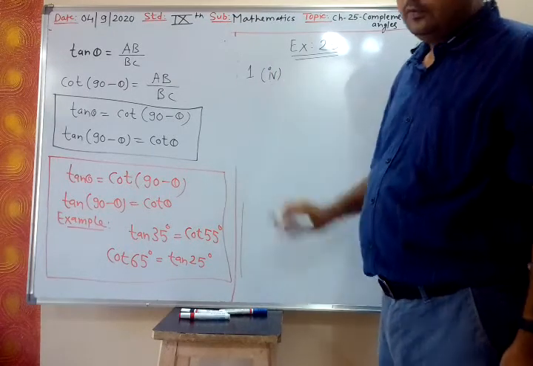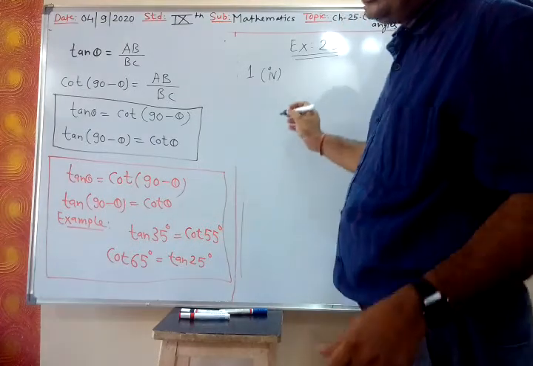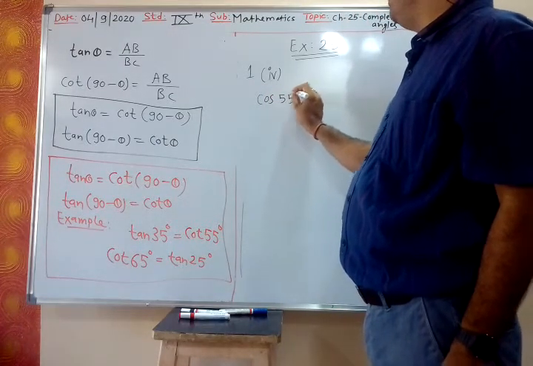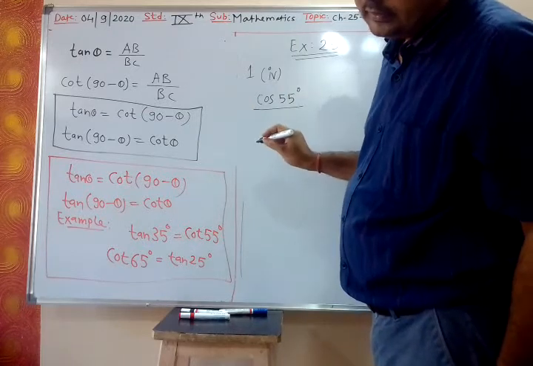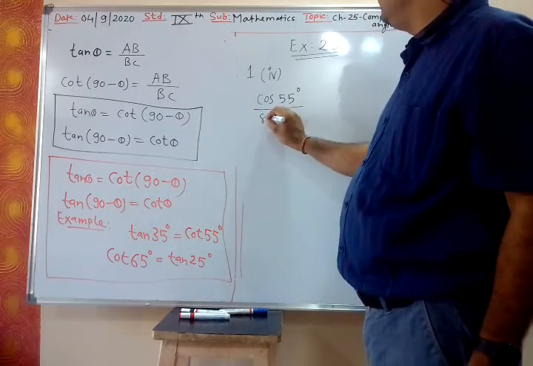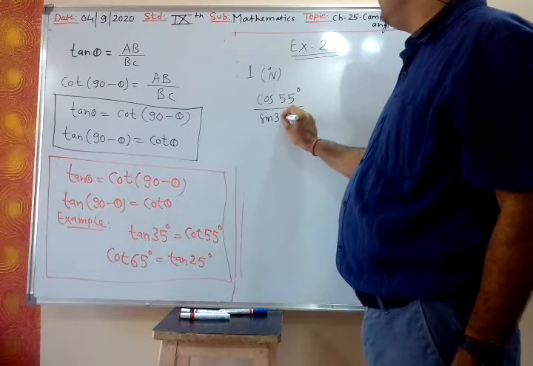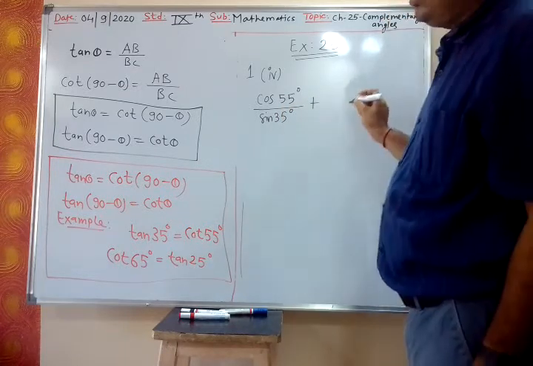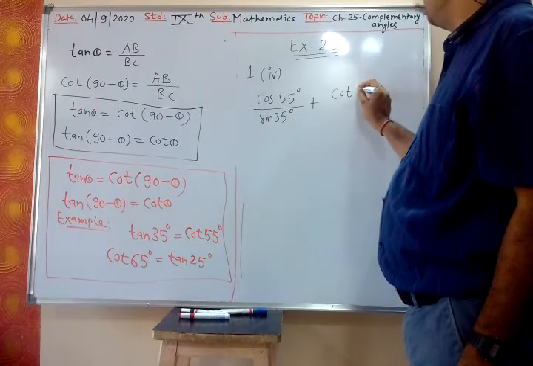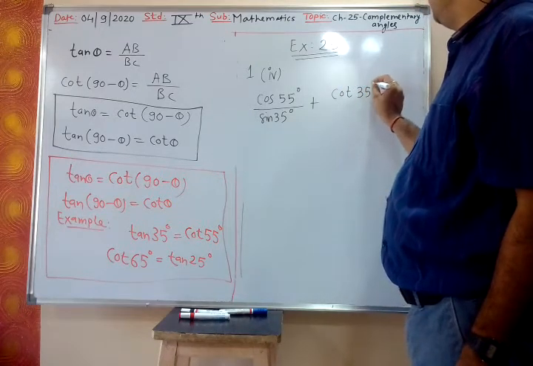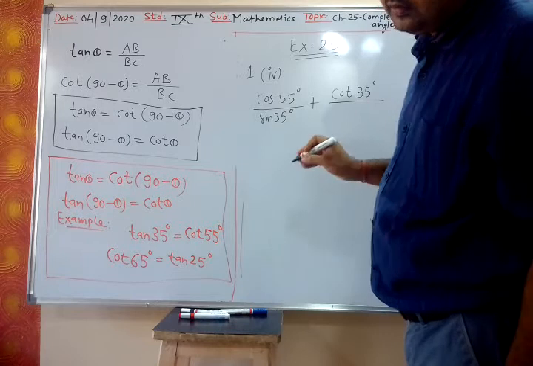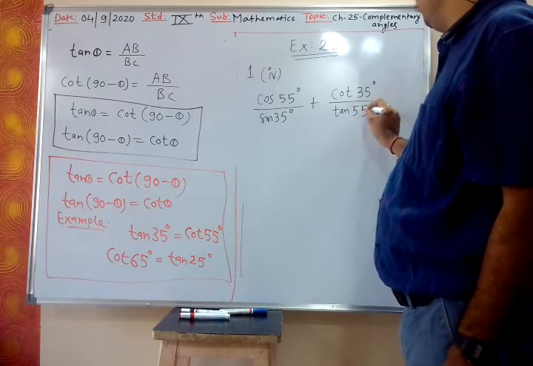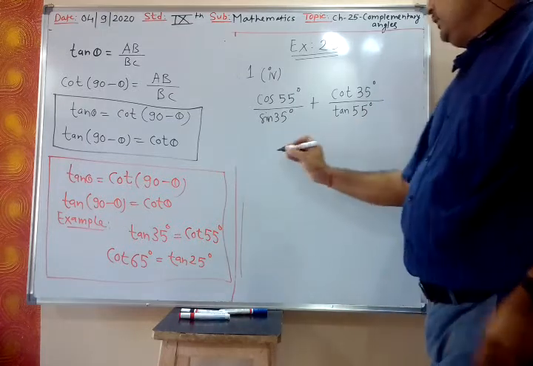Yes. Fourth one. Cos 55 degree upon sine 35 degree, plus cot 35 degree upon tan 55 degree. So we have to solve this.